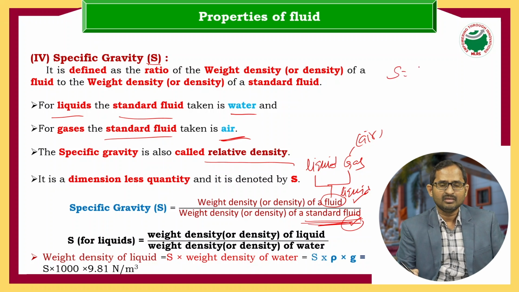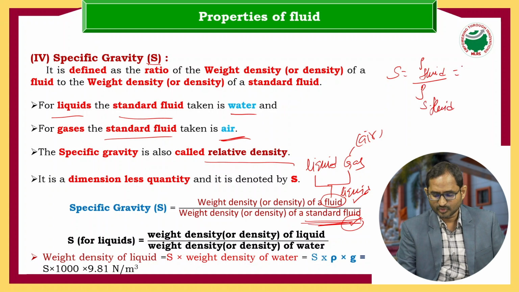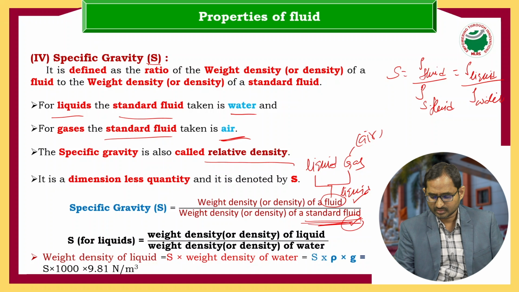So now we have seen the formula: specific gravity equals either weight density or density of a fluid by weight density or density of a standard fluid. For example, density of a fluid by density of a standard fluid. Suppose the fluid is a liquid, then density of liquid by density of water.